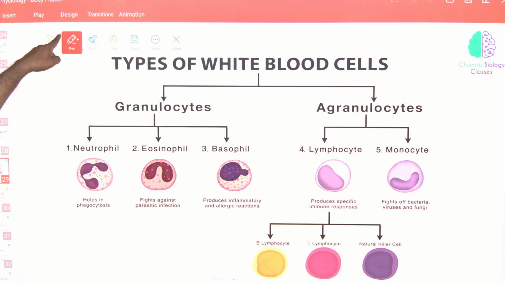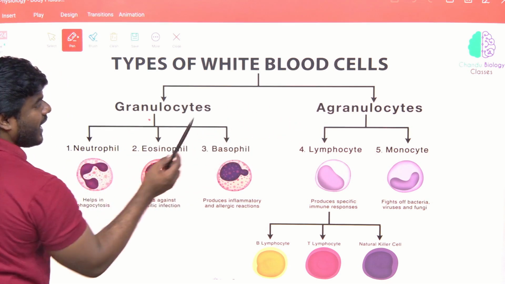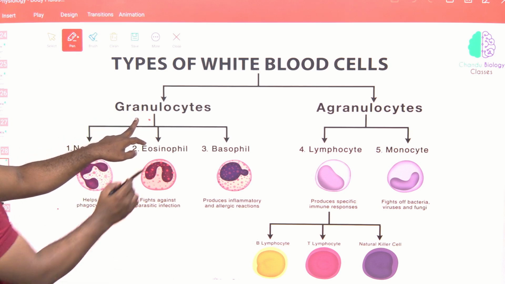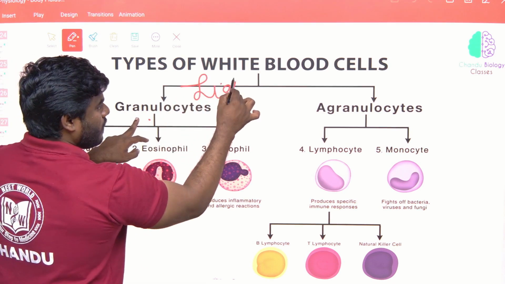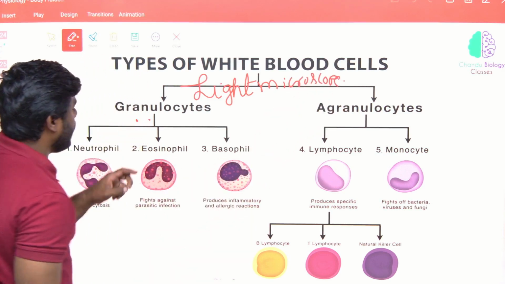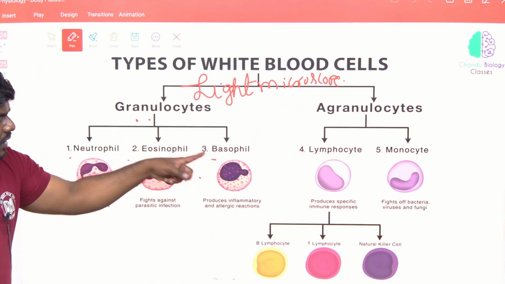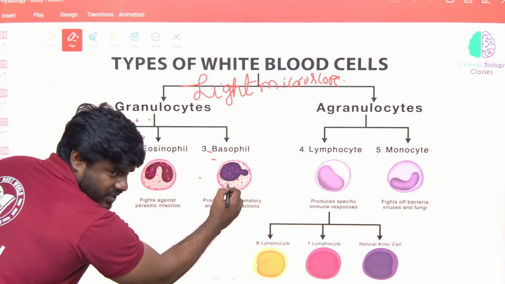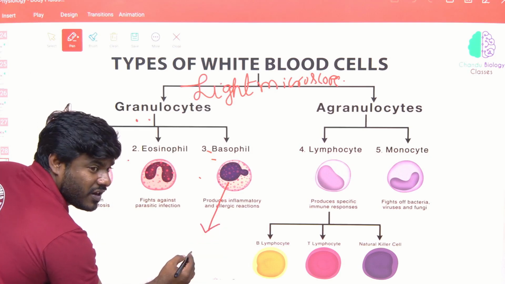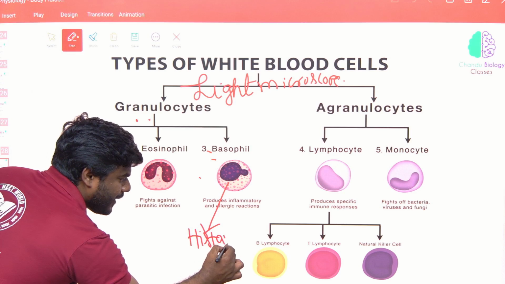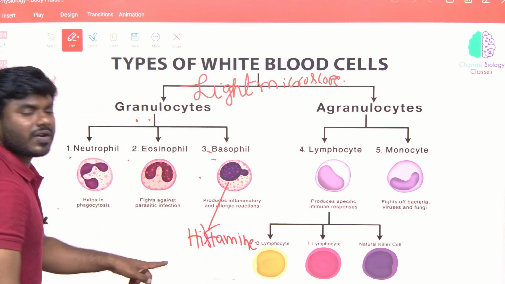Okay, so now please look into these major WBC cells. It's a simple function where you can expect the question in the form of matching. So granulocytes, agranulocytes. So again the question: how do we call them granulocytes when we observe under the light microscope? Please remember, they contain some conspicuous granules. Okay, neutro, eosino, baso. Function of baso? Involved in allergy and inflammation. So very important for the exam. Basophil releases histamine.